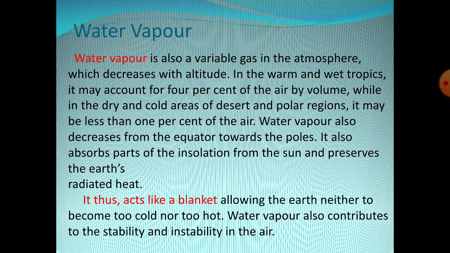It also absorbs parts of the insolation from the sun and preserves earth radiated heat. So it acts as a blanket, allowing the earth to become neither too cold nor too hot. Water vapor also contributes to the stability and instability of the air.